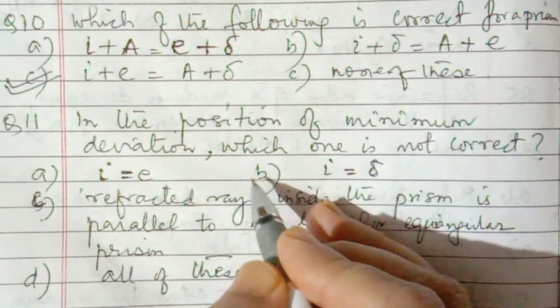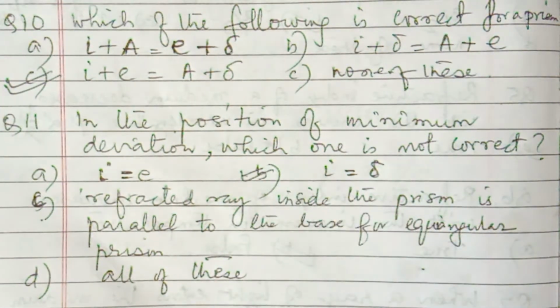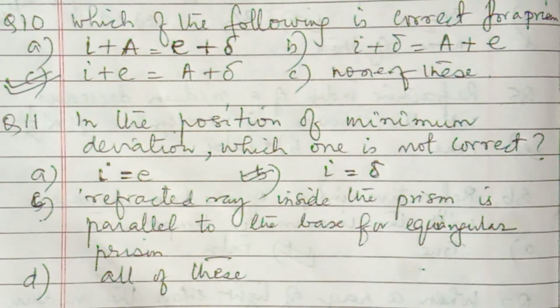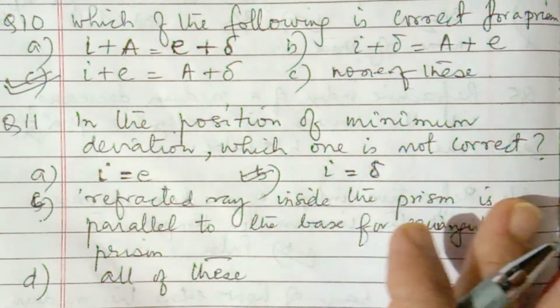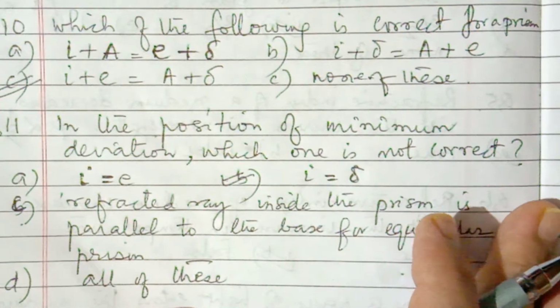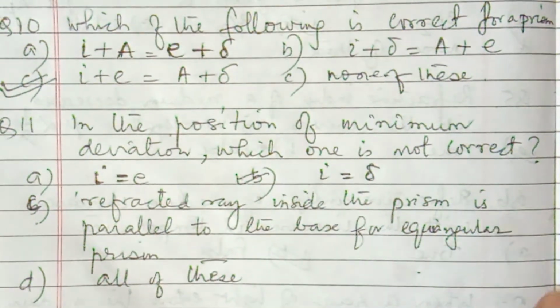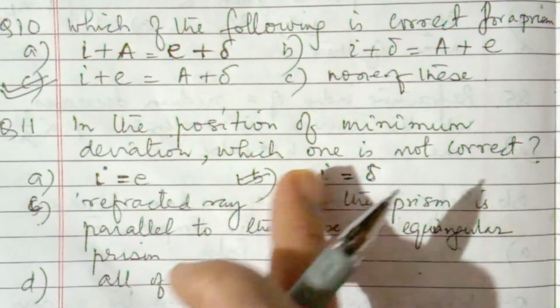So only wrong is this one. So I is not equal to E for minimum deviation position. So it may not be equal. So there is no particular rule. Okay, so these two are true, so this is false.